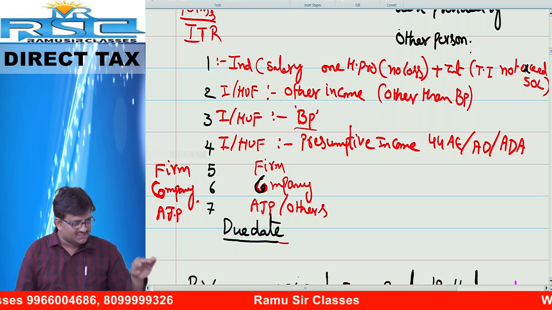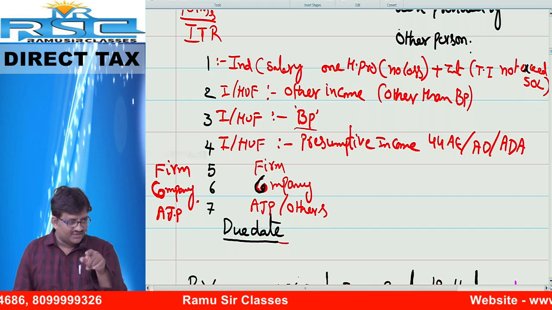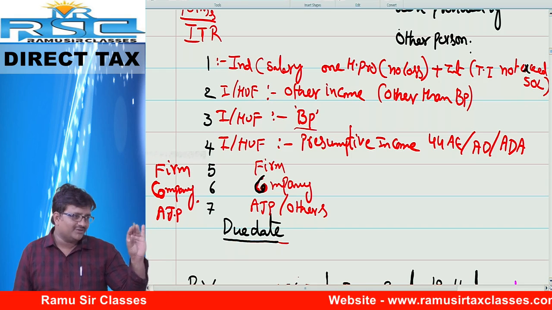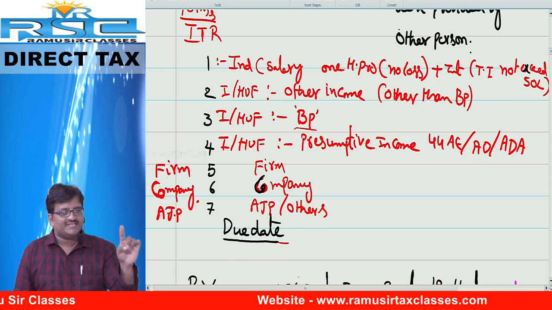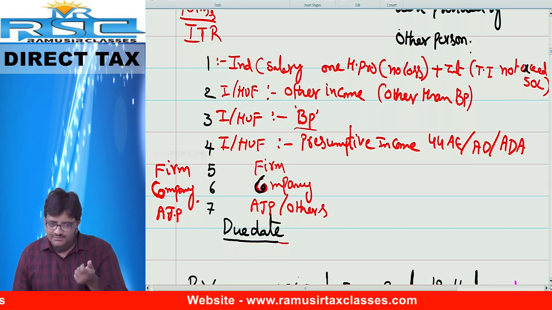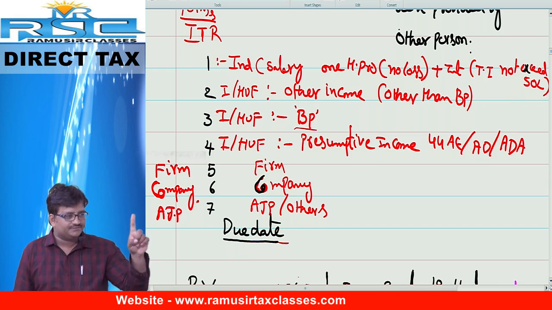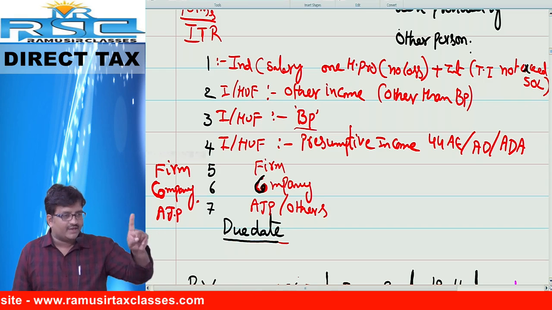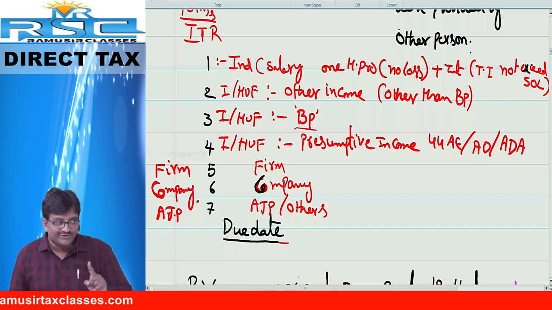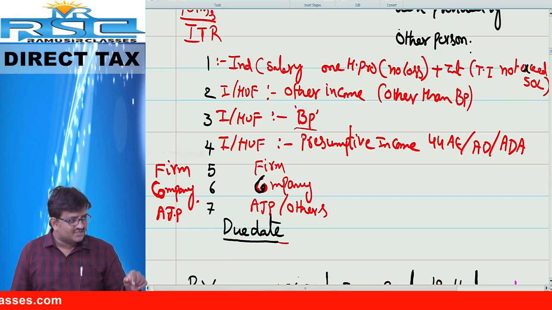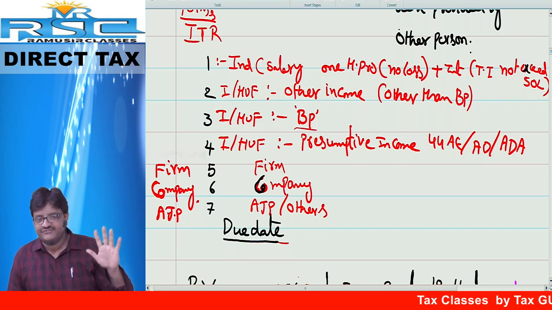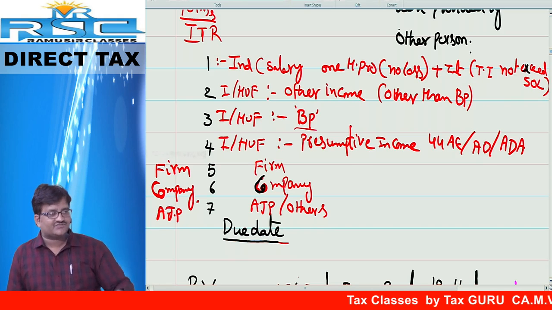I repeat all the conditions. ITR 1 is only for individuals, not for HUF. Students should note that. Sir, you said 1, 2, 3, 4 are applicable for individual and HUF. Yes, but 1 is only for salaried employees, and who can do a job? Only an individual. ITR number 1: an individual having salary, maybe 1 house property with no loss from the head house property, plus you may have interest or pension, not compulsory. Last one: total income does not exceed 50 lakh. If all the conditions are satisfied, ITR number 1.